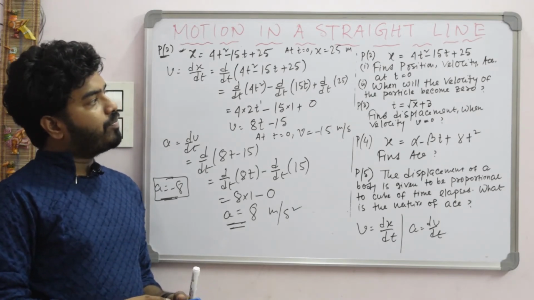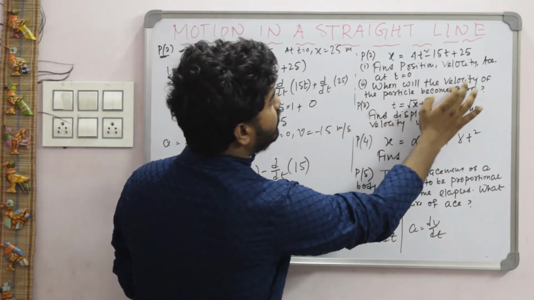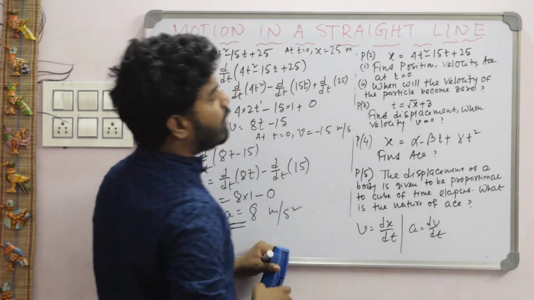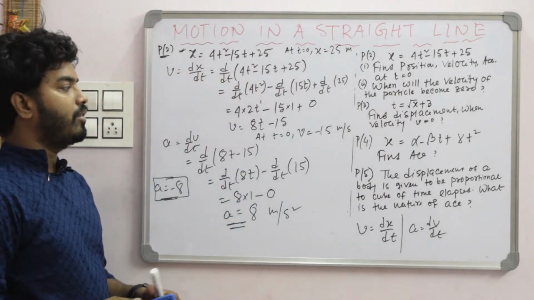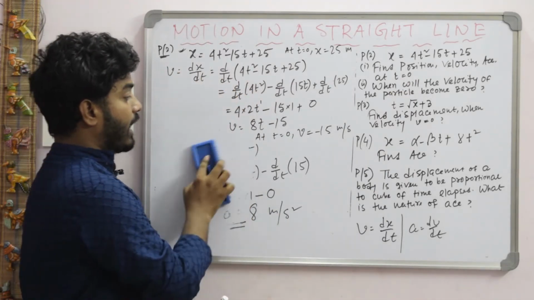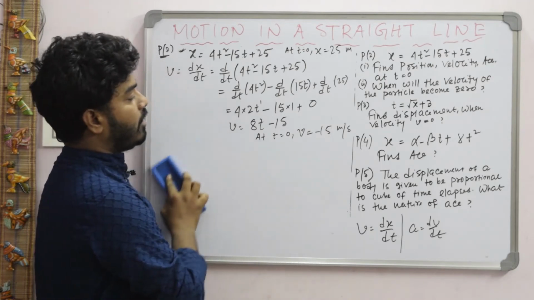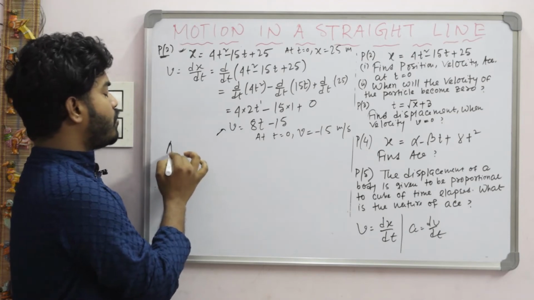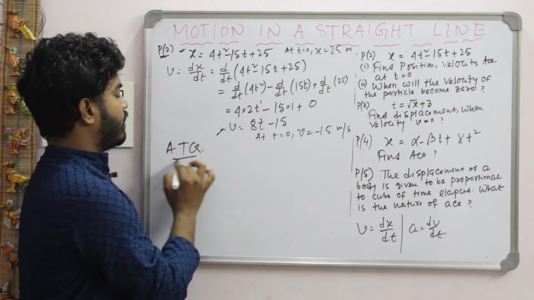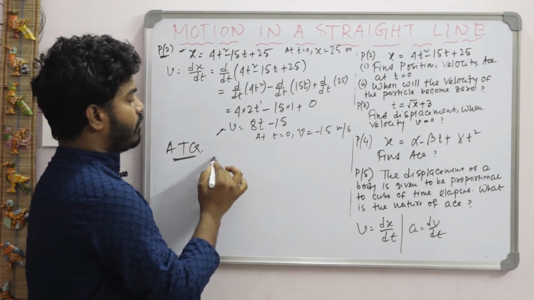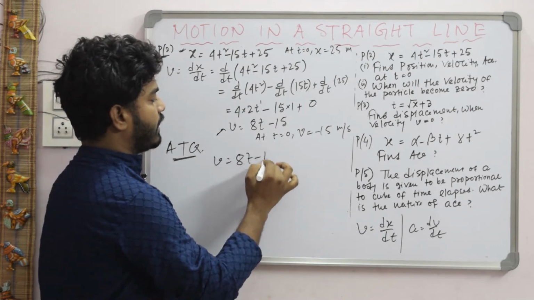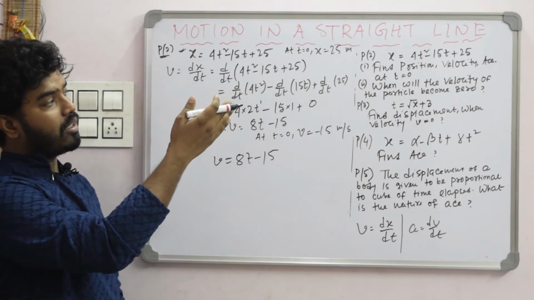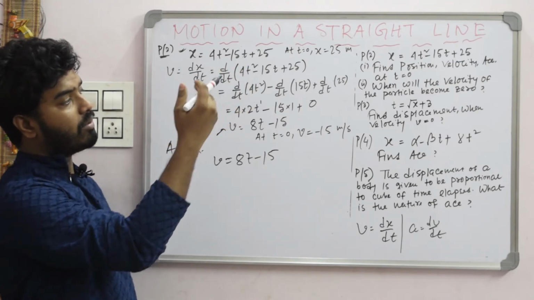Okay, now the second one: when will the velocity of the particle become 0? You need to find out the time when the velocity of the particle becomes 0. So you know the expression of velocity. According to the question, velocity v is equal to 8t minus 15, and when will the velocity of the particle become 0?